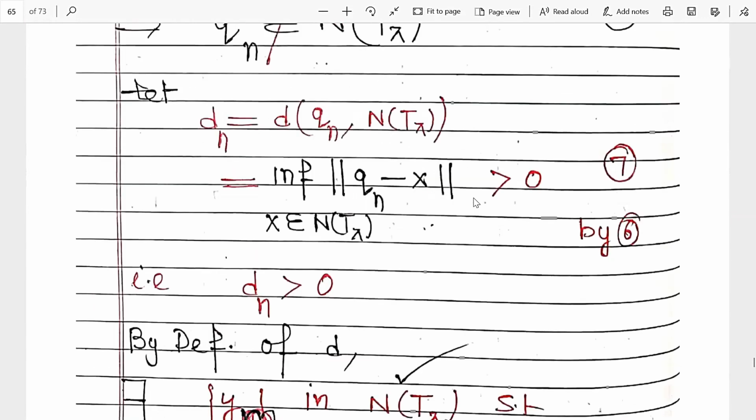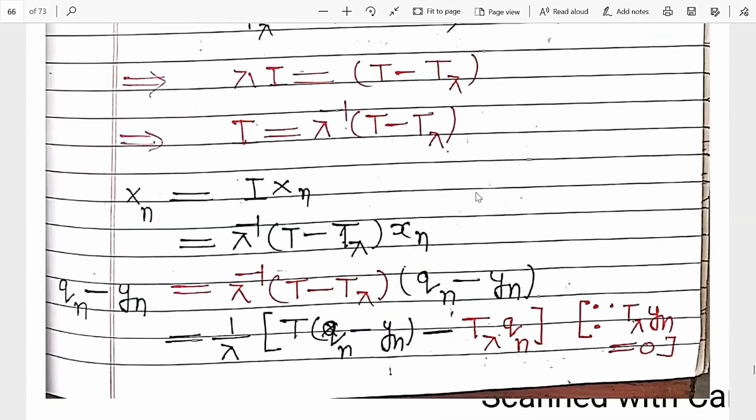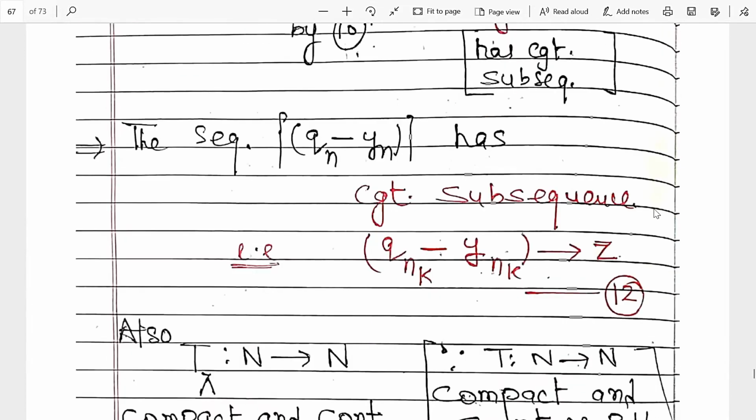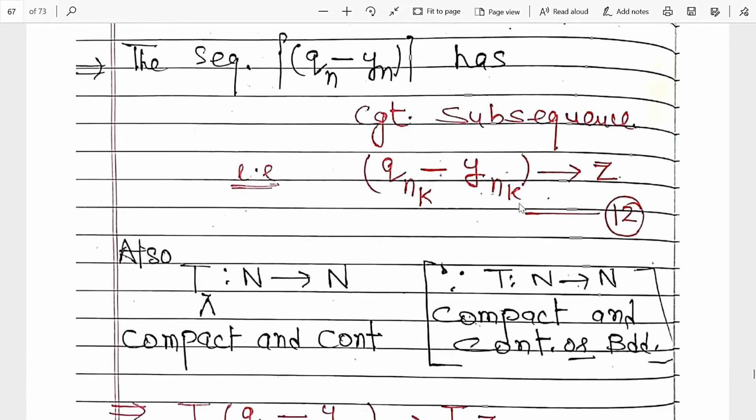So if it is convergent, then it again has a convergent subsequence. Every convergent sequence has a convergent subsequence. This sequence has a convergent subsequence, this sequence has a convergent subsequence, the difference has a convergent subsequence, and scalar multiplication has a convergent subsequence. Then the left hand side has a convergent subsequence. Clear? Suppose this subsequence converges to some member Z. That is written in equation number 12.